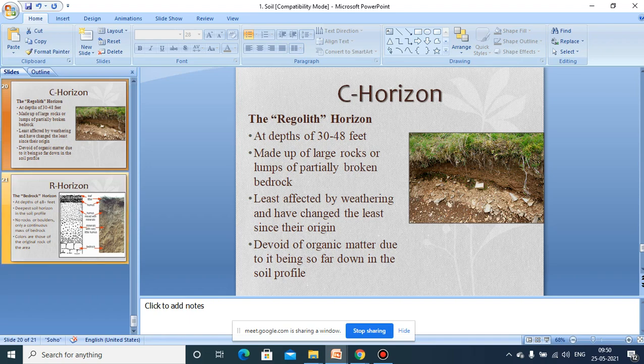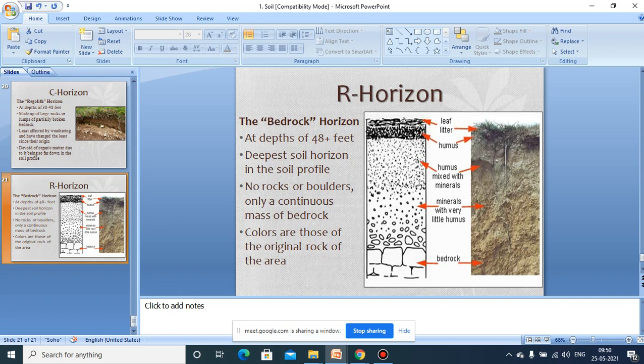Then the last one is the R horizon. What is this R horizon? This is the zone of unweathered bedrock, where weathering is not seen. You can see the complete compact rock, from which the soil is going to be formed in future.